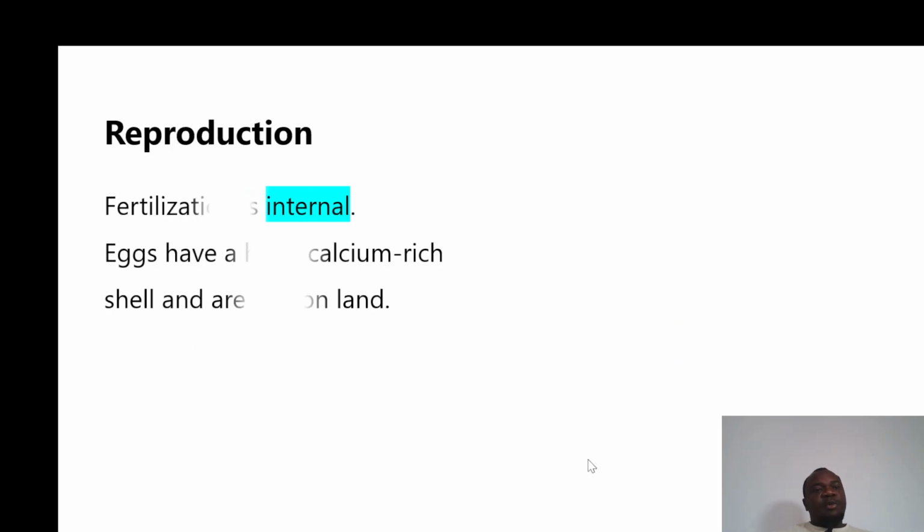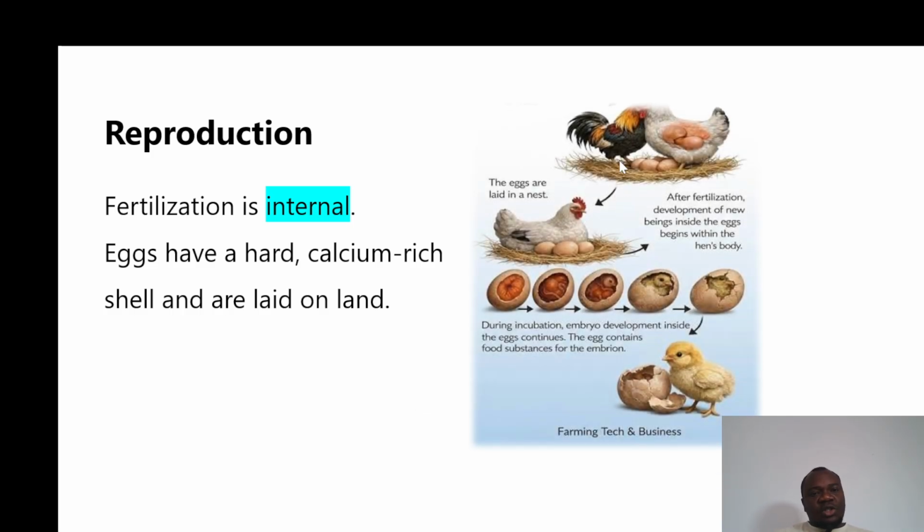So for reproduction, the reproduction is internal. Everything happens internally, and they normally lay eggs, and the eggs are very rich in calcium. They lay the eggs on land, and they also tend to hatch the eggs. It's very important for us to understand some basic things that happen. Here, this is the male cock and this is the female cock. They reproduce. After that, they lay the eggs. The eggs pass through different levels of incubation, and the egg is easily hatched.